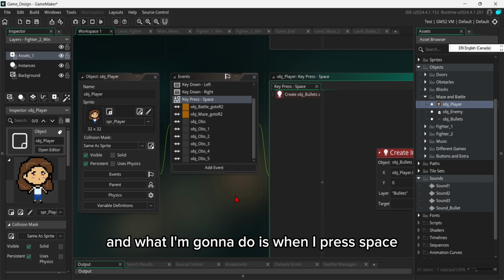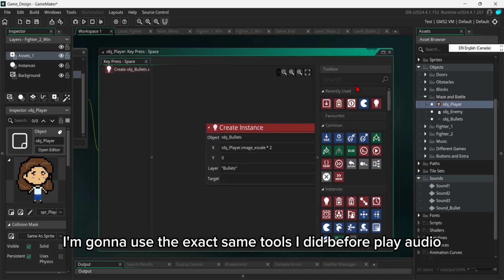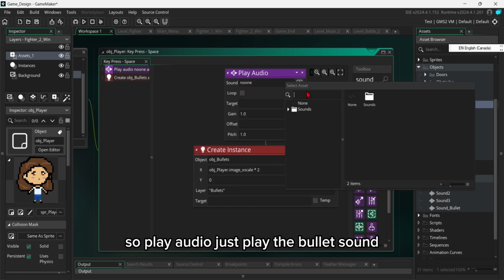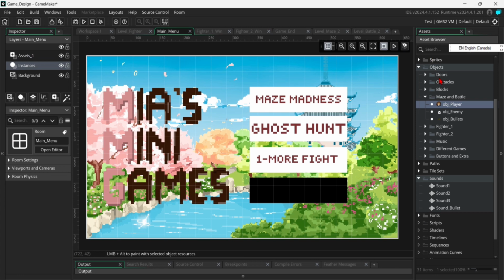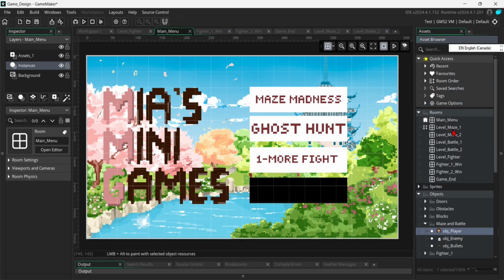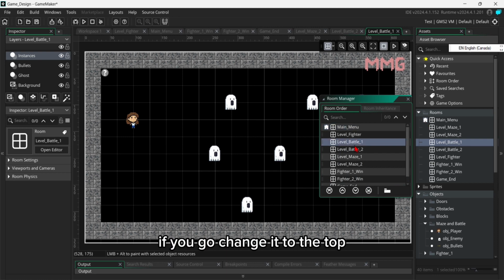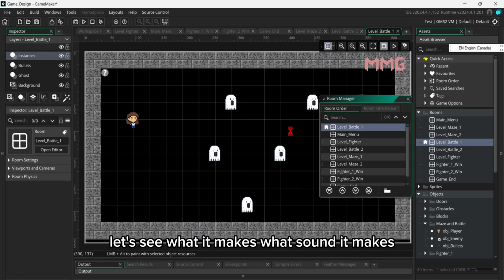And what I'm going to do is, when I press space, I'm going to use the exact same tool as I did before, play audio. So play audio, just play the bullet sound. And now, if you change it to the top, let's see what sound it makes.